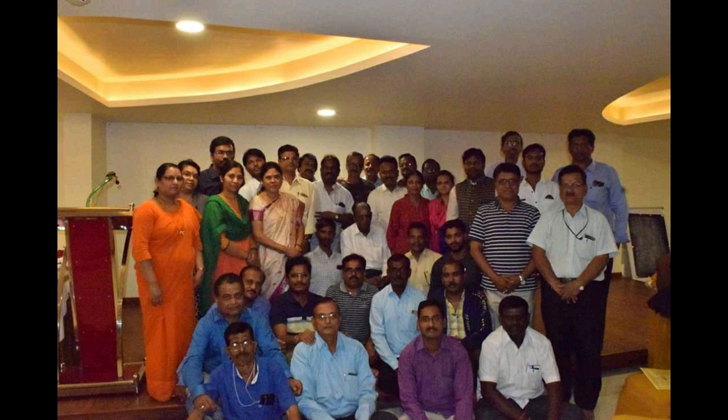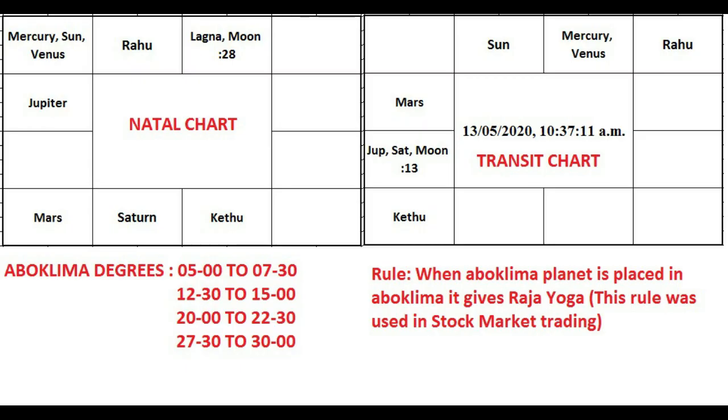Here, apoklima has 2 types. One is apoklima houses, another is apoklima degrees. Apoklima houses means the 3rd, 6th, 9th, and 12th from our ascendant. So we have to note down what the lords are. Those are the planets which are called apoklima lords in our natal chart.